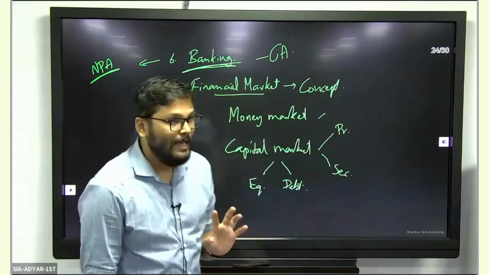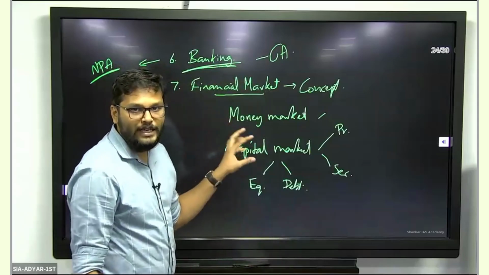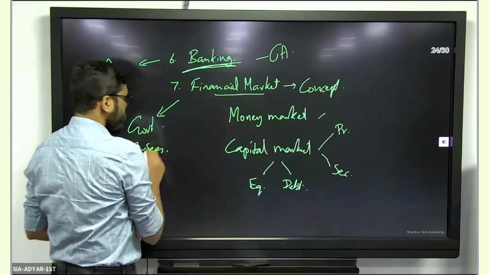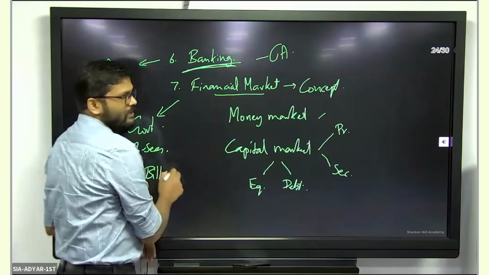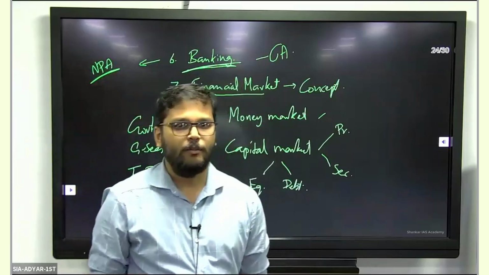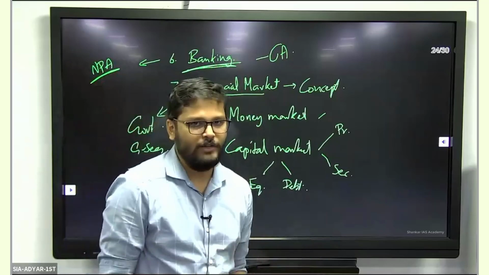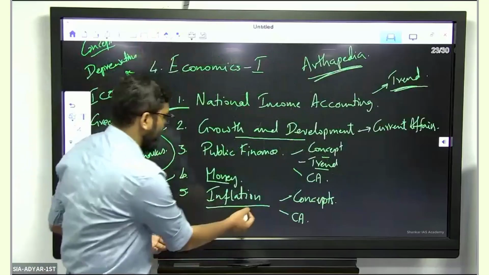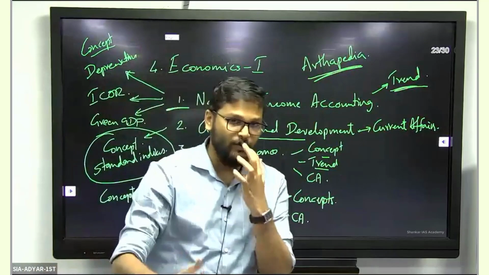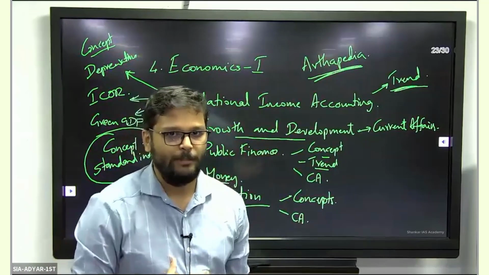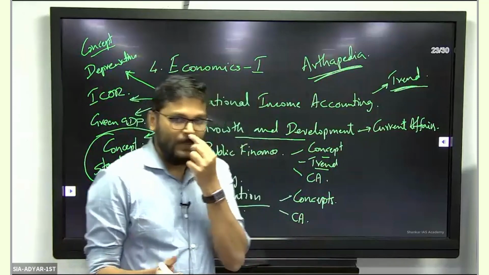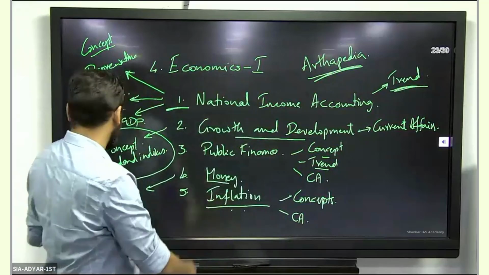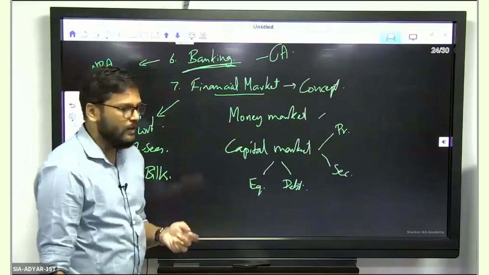Other than that, I don't see any necessity to read this because it's predominantly private. Wherever the government aspect comes in, for example G-Secs and T-bills, about these you will have to read. When RBI does open market operations or repo transactions, you will have to read about those. Which reminds me, in the inflation chapter, you also have to look at measures which RBI uses. You'll have to learn the concepts of repo, reverse repo, your various rates, CRR, SLR. All those would come in here or in the chapter called banking. We normally look at it as part of inflation because those are used as inflation control measures.